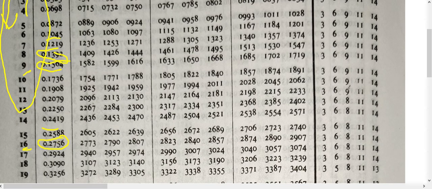Coming back to sine 16 degree, here again it is 0.2756.